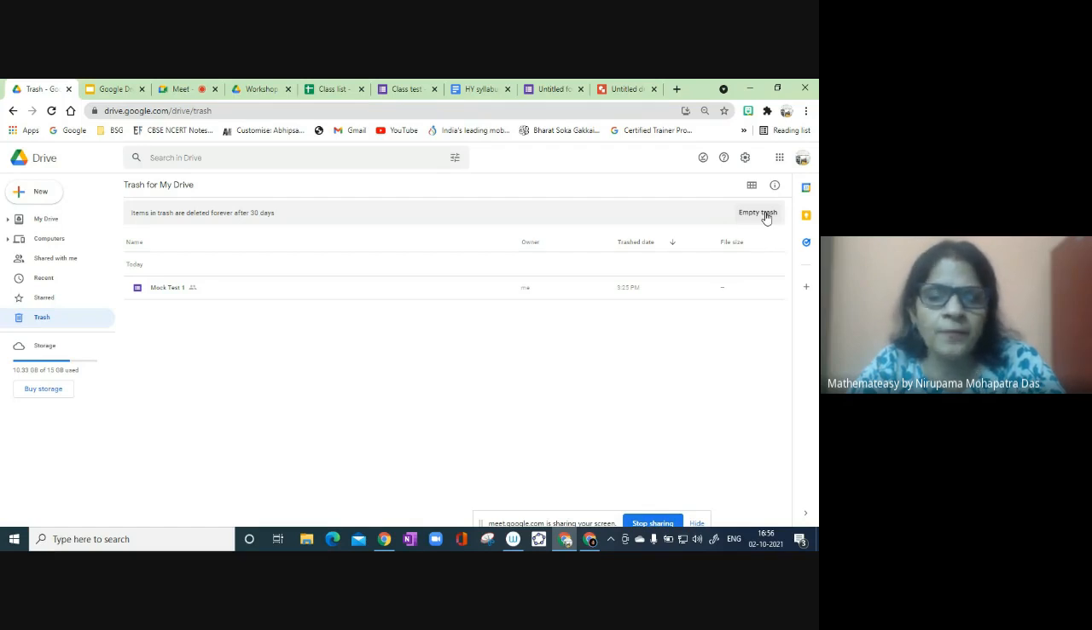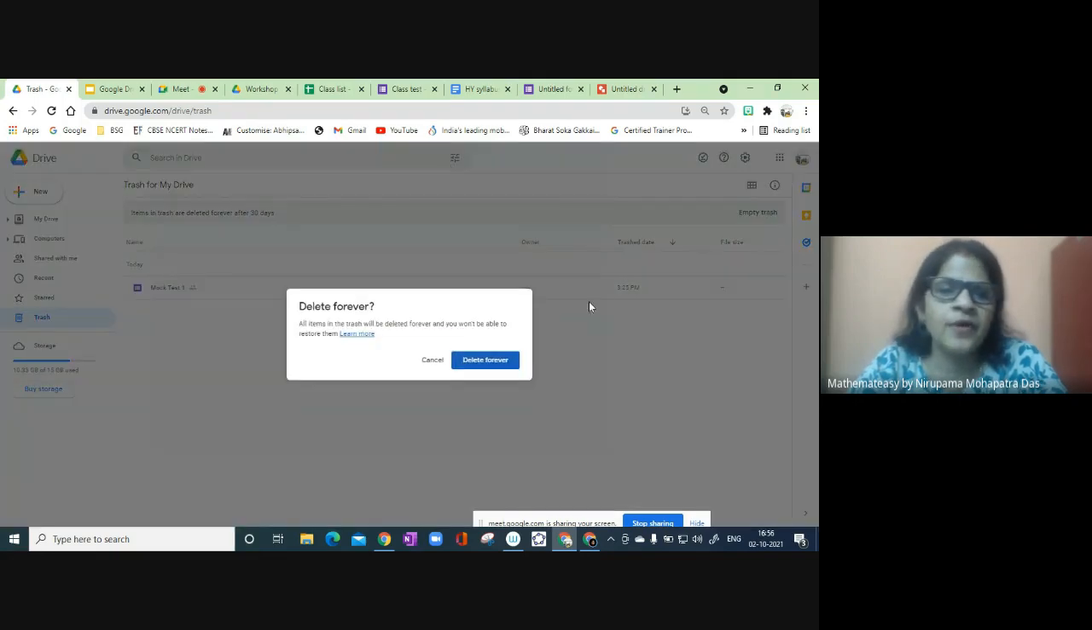And if it is excessive use and 15 GB is not enough, then as ma'am said, for very nominal charges we can buy additional data. Otherwise, empty trash from time to time, delete forever, like this.